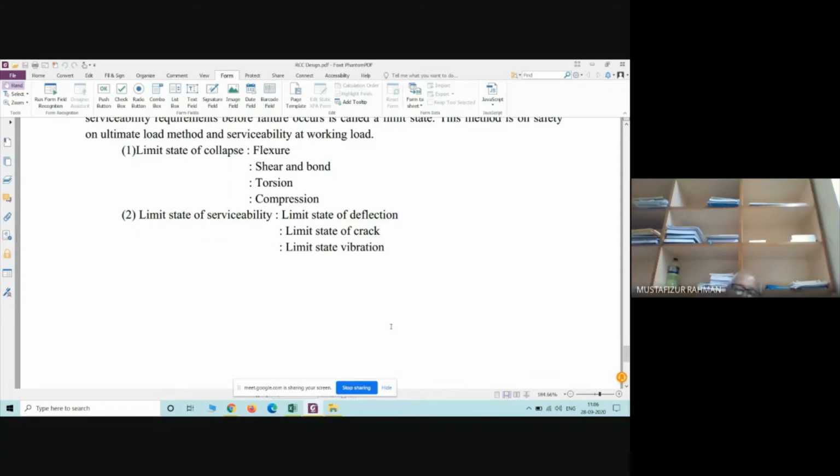Now the design system is constant. It is the limit state method throughout the world. So if you design something at Guwahati, you can send it anywhere in the world and they will be able to check it, because they utilize the same procedure.